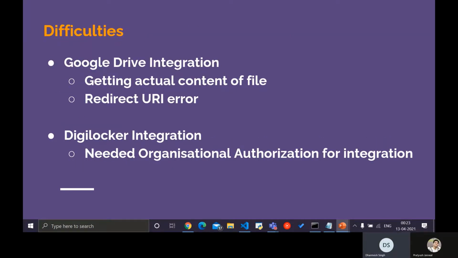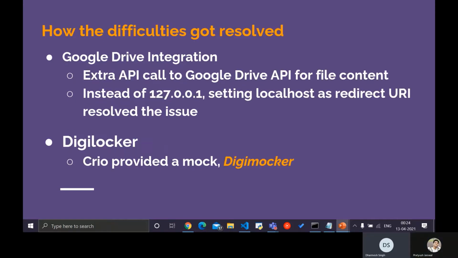Difficulties which we have faced in the library development: in Google Drive integration, we were getting only the metadata through the Google Picker API. Second, the redirect URI was not getting recognized by the Google Cloud Console authentication. In the DigiLocker integration, it required an organizational authorization for integration. So we have used some clever hacks to resolve these issues.